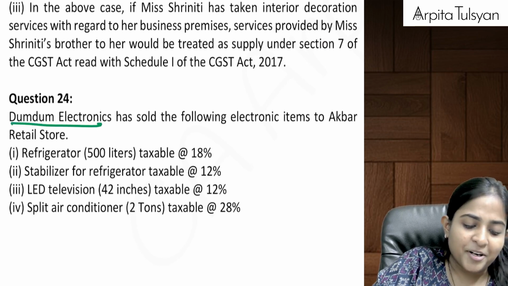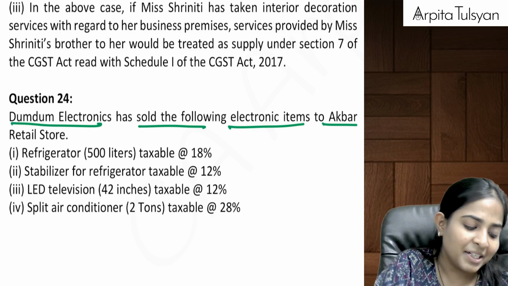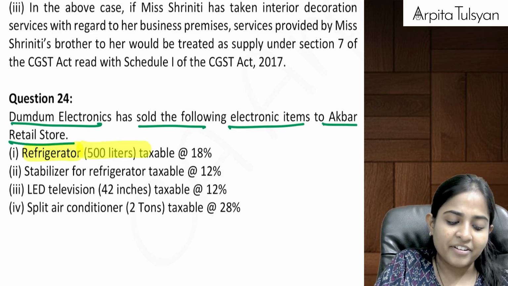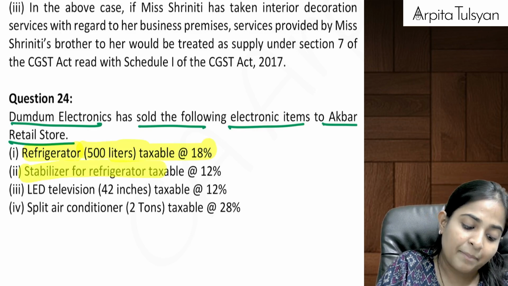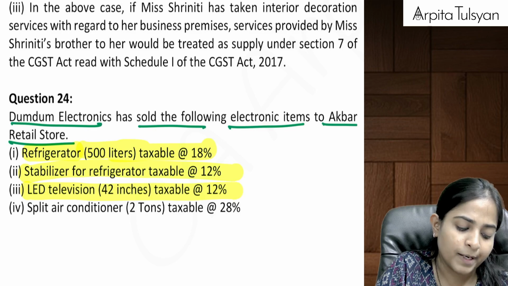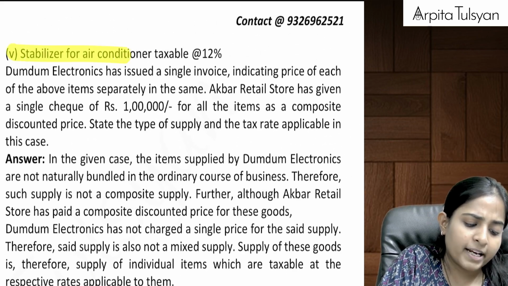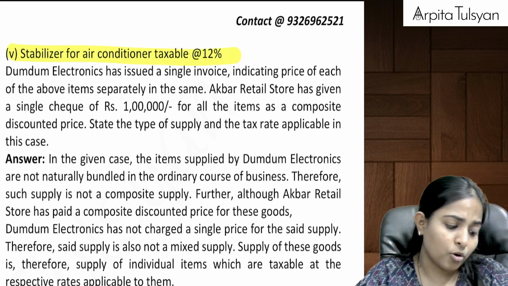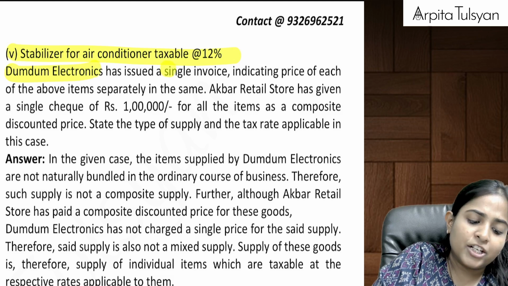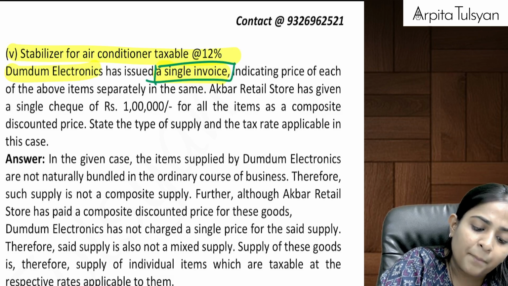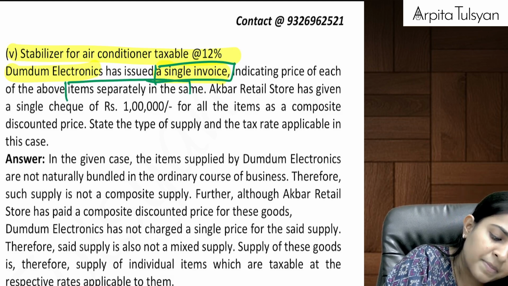Dum Dum Electronics has sold the following electronic items to Akbar retail store: refrigerator 500 liters taxable at 18%, stabilizer 12%, television 12%, split AC 28%, stabilizer for AC 12%, total 5 items. Dum Dum Electronics has issued a single invoice indicating price of each of the above items separately.